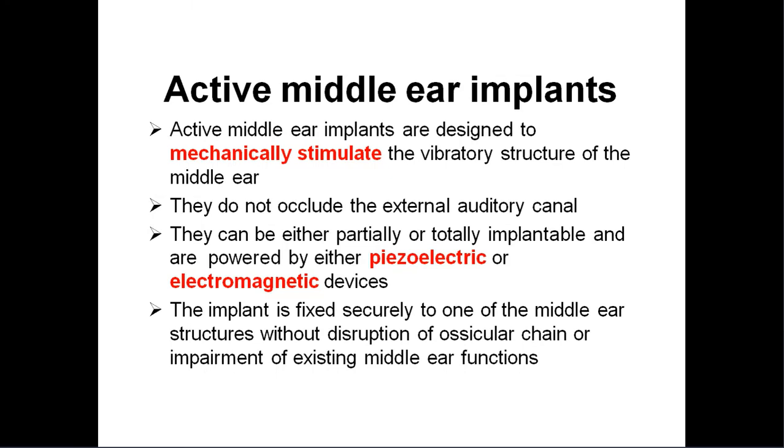So they will directly stimulate the ossicular chain. They do not occlude the external auditory canal. They can be either partially or totally implantable and are powered by either piezoelectric or electromagnetic means. There are two types of these middle ear implants: piezoelectric and electromagnetic.